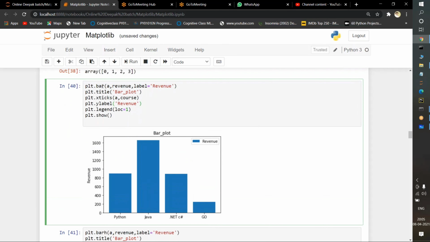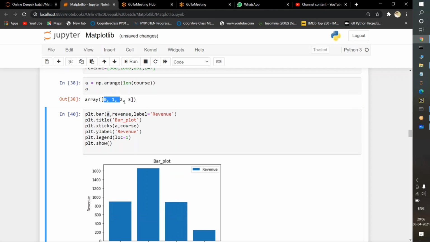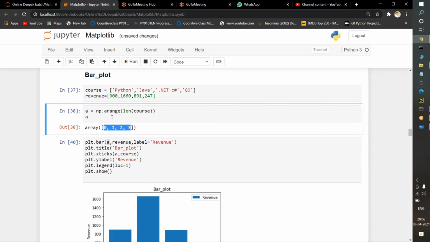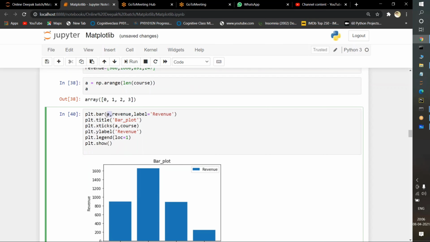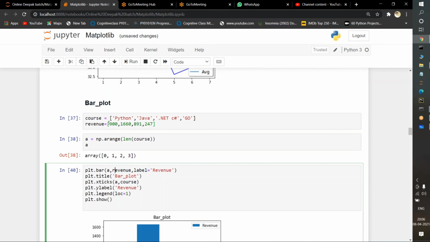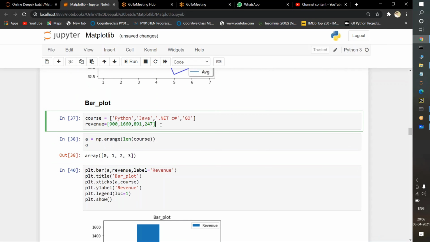So I want a bar representation. The keyword used is bar. For the bar function, we will use plt.bar of A. What do you mean by A here? These are the index positions: 0 is holding Python, 1 is holding Java, 2 is holding .NET, and 3 is holding Go. So that's why I'm passing A here, and I'm passing the revenue values.